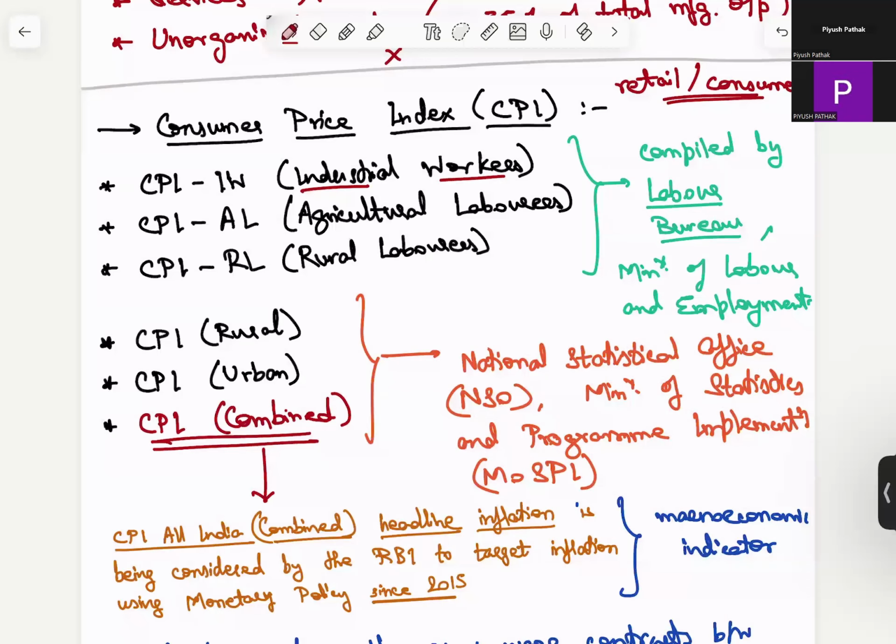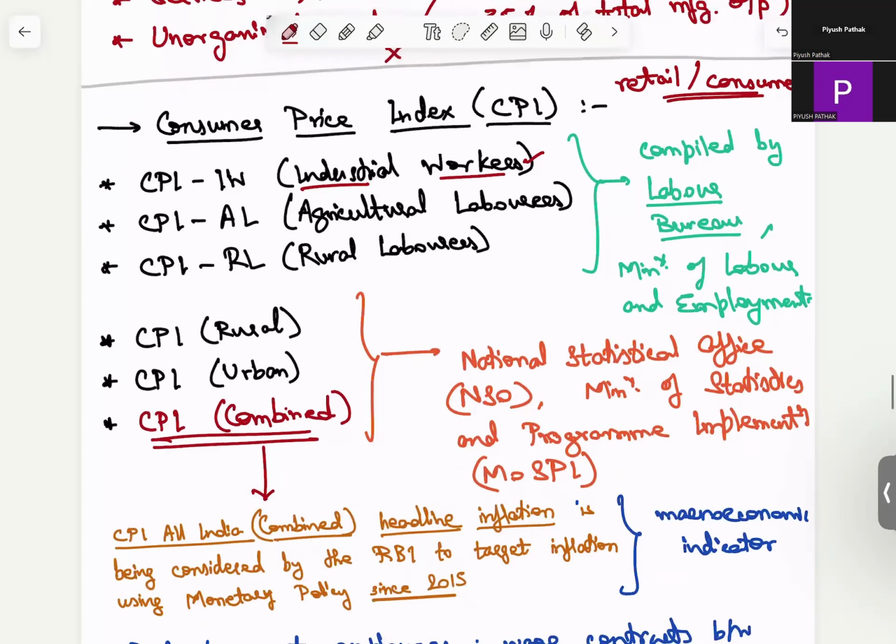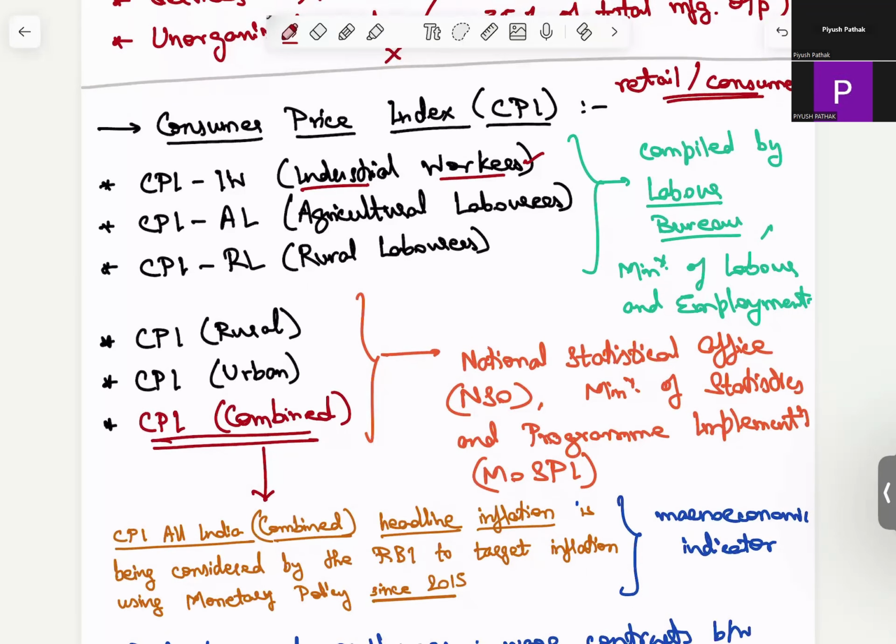All right. So last session had just ended abruptly. We were talking about CPI, and we had already started that the CPI is calculated for various workers, for various sections of the individual consumers. The first is industrial workers. This comprises all the organized sector workers of the urban population.